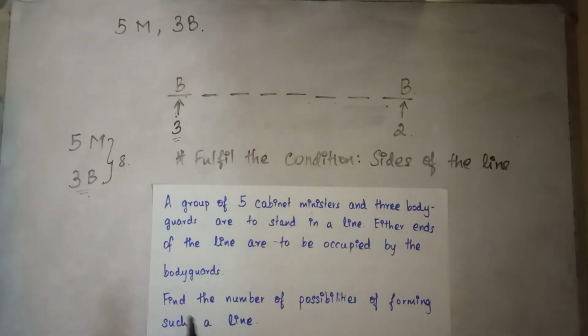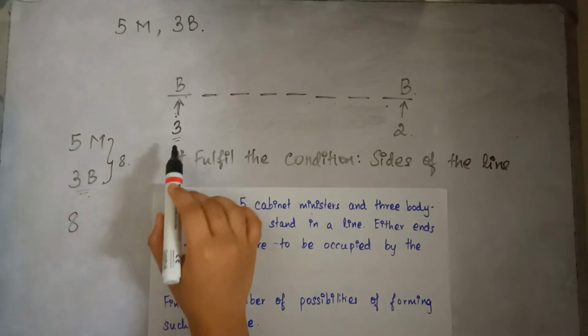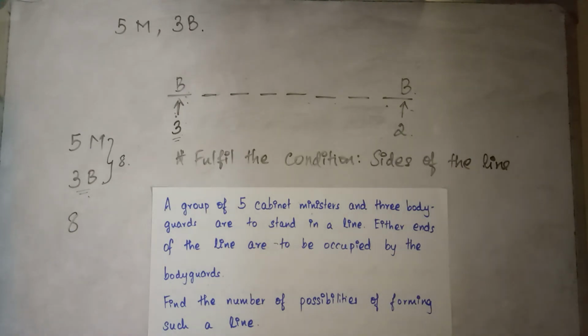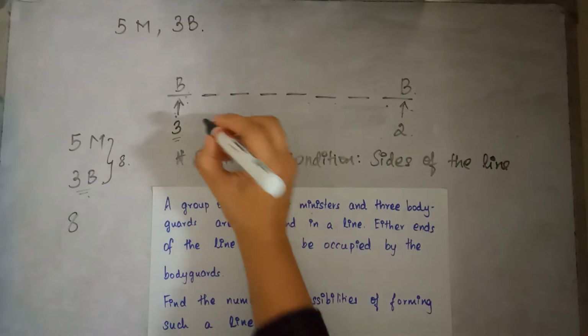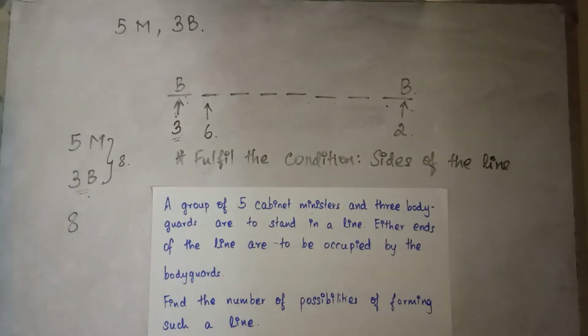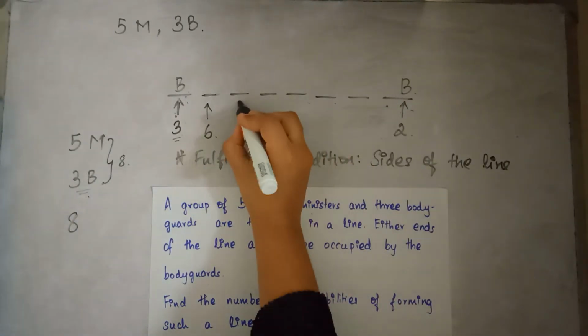Now let's look at the ordinary seats. We have a total of 8 people. Out of that, 1 spot is gone and another spot is also gone. Right? 2 people have already been seated. So now the possibilities over here will be 8 minus 2 and that is 6. Because here anyone can sit, minister or bodyguard.